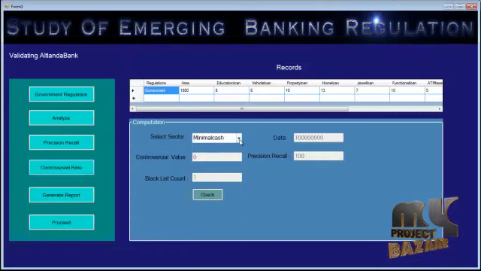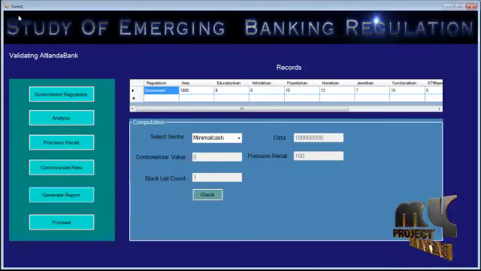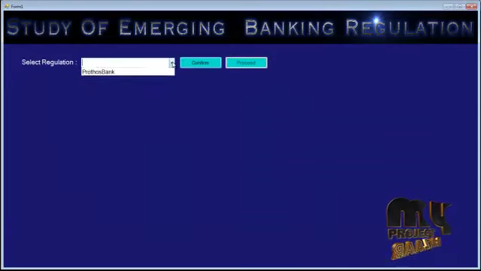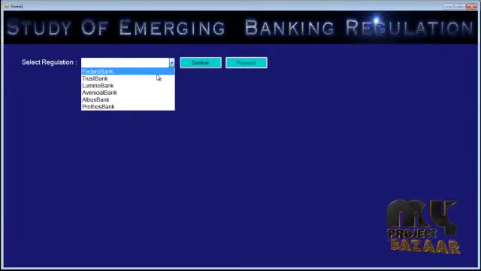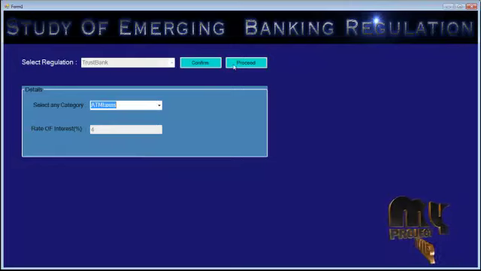After processing every field, we need to generate the report for this bank. After the creation of the report, this bank will be removed from our database. Here, these are the remaining banks we need to validate. Let's see, the bank that we validated will not be here because it has been removed from the database. We can select the various parameters of the bank by which the bank is running. Let's proceed with this.